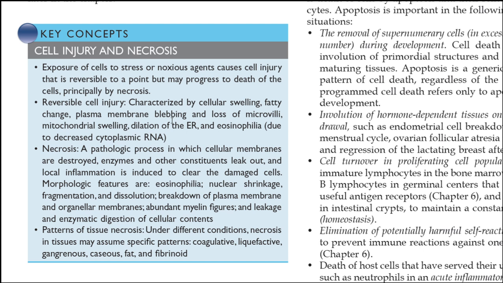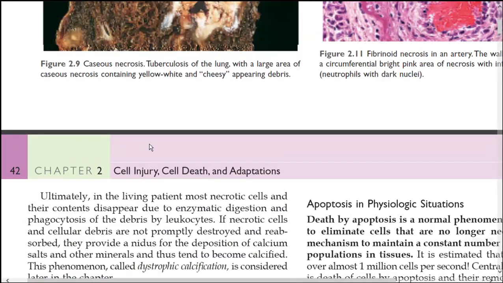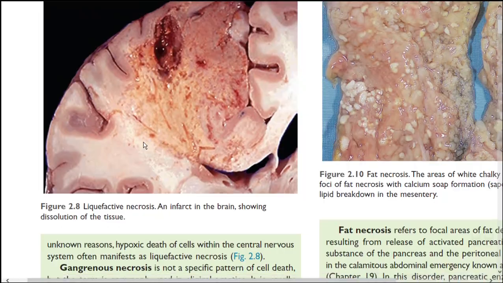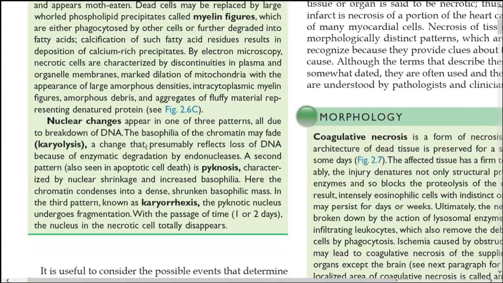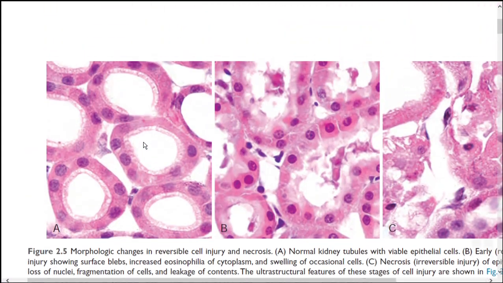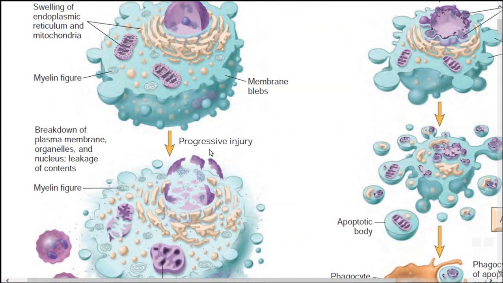Blebbing is a process. Here we often hear the word blebbing, especially in reversible cell injury. What happens is the cell's plasma membrane will bulge out in a spherical shape. That is what a bleb is. See in this diagram, you can see the blebs clearly. See, these are the blebs, among these spherical areas.